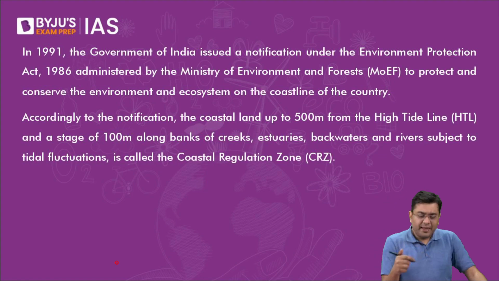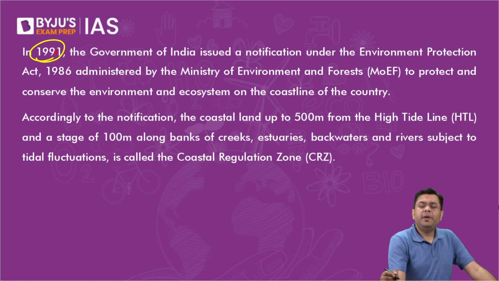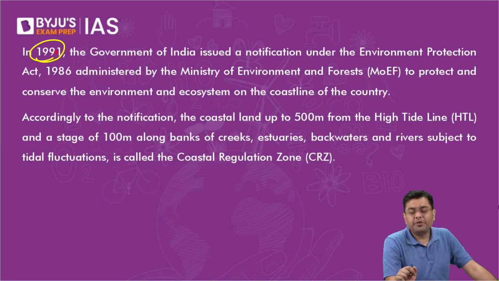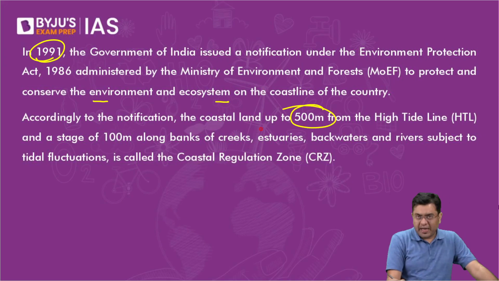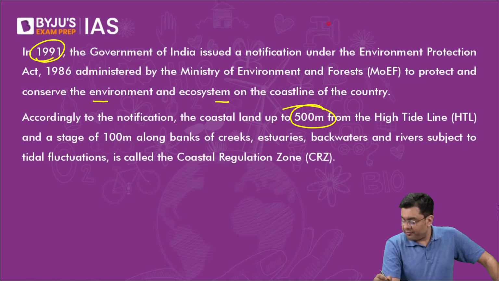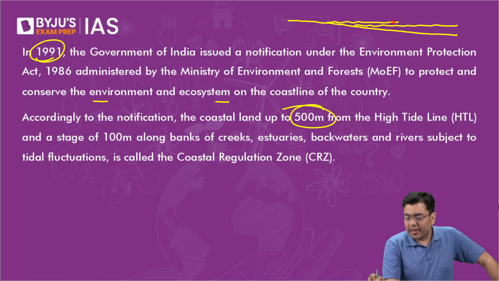Now, for this, in 1991, the government issued a notification as per the provisions of the Environment Act to protect and conserve the environment and ecosystem of the coastline of the country: the coastal land up to 500 meters of the high tide line. We have discussed what the high tide line, the low tide line and the intertidal zone are. Let's suppose this is the water level: in conditions of high tide, wherever the water comes in, and in conditions of low tide, the extent to which the water goes. So this is your high tide line and this is your low tide line.